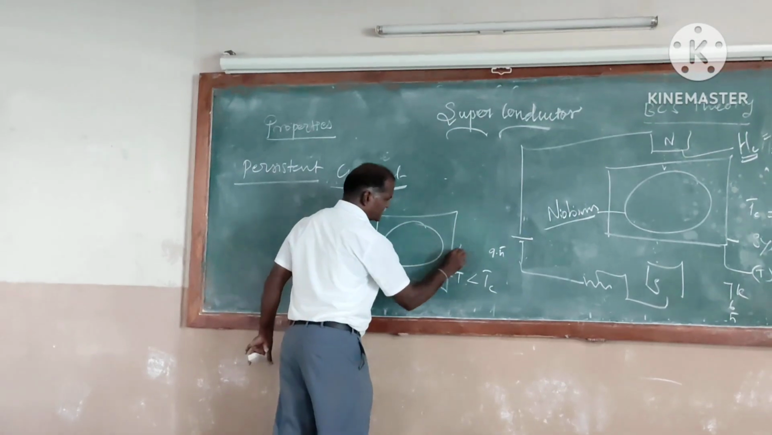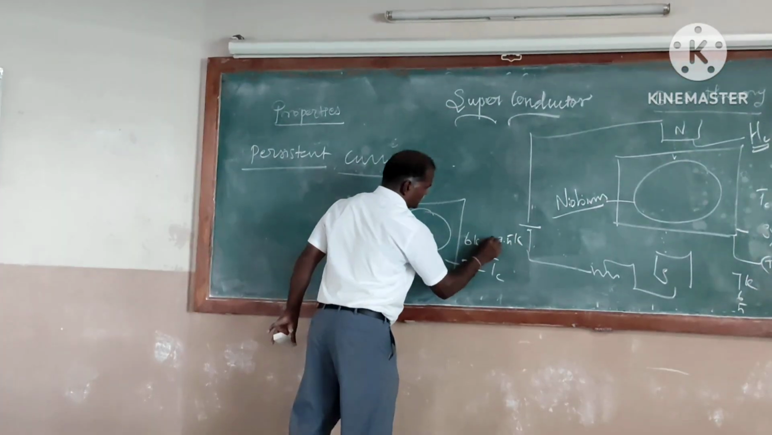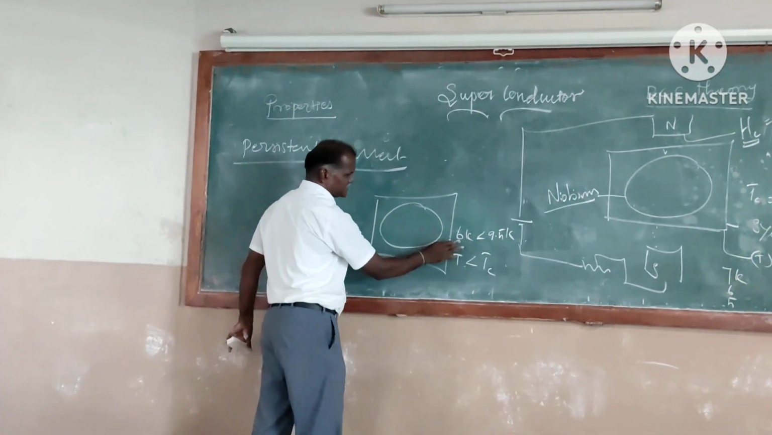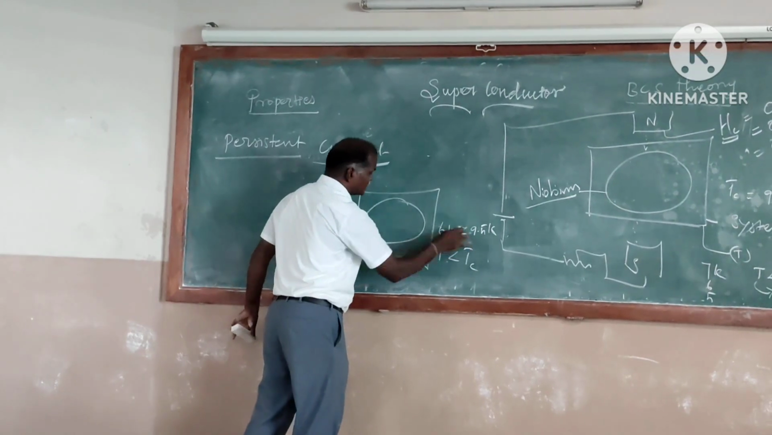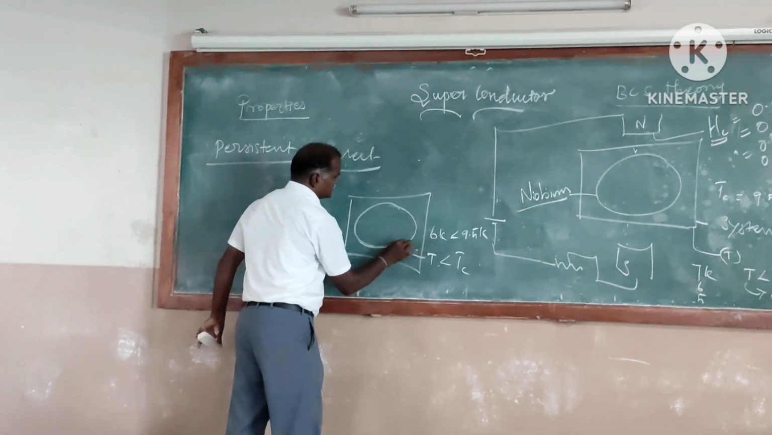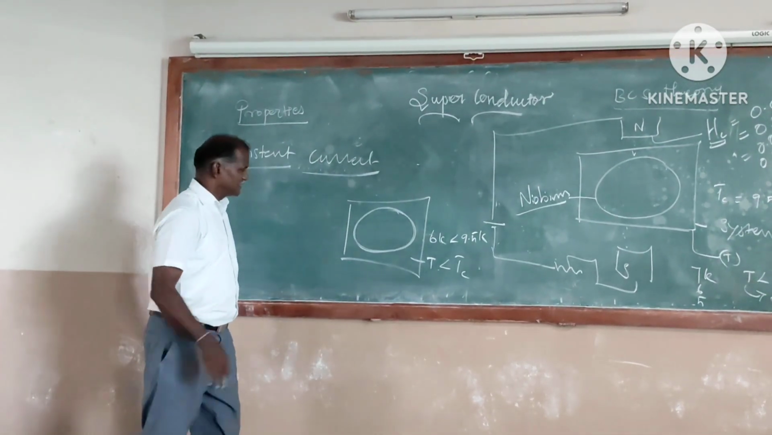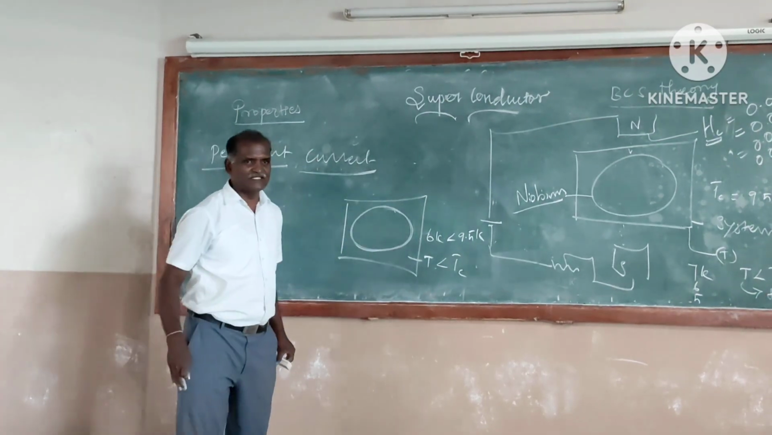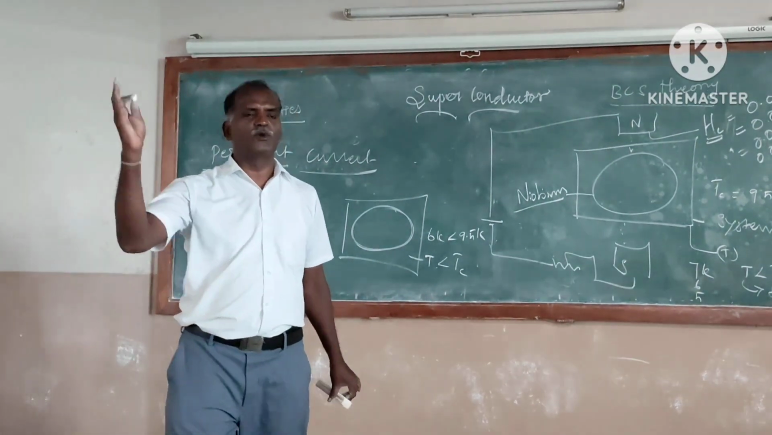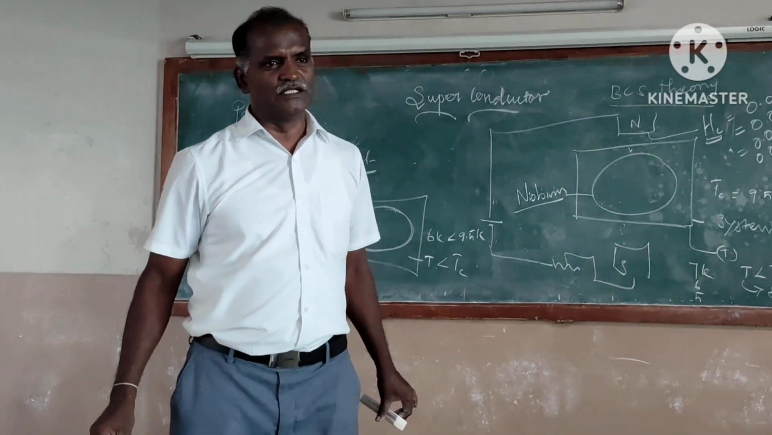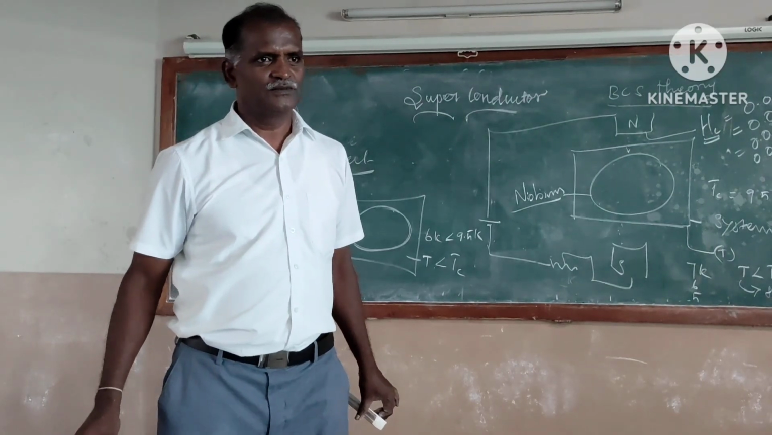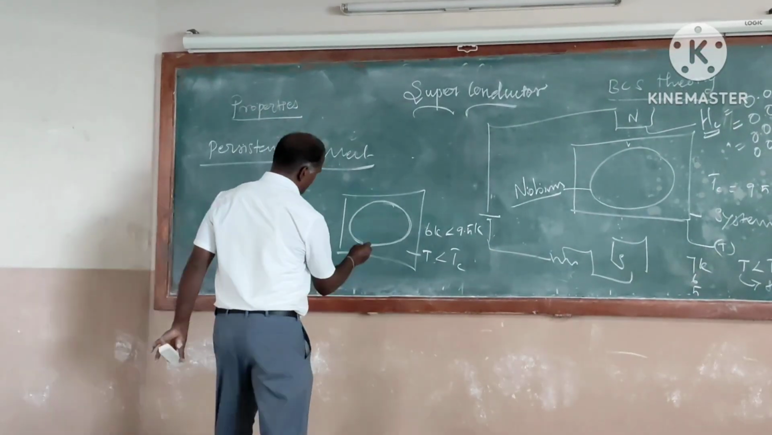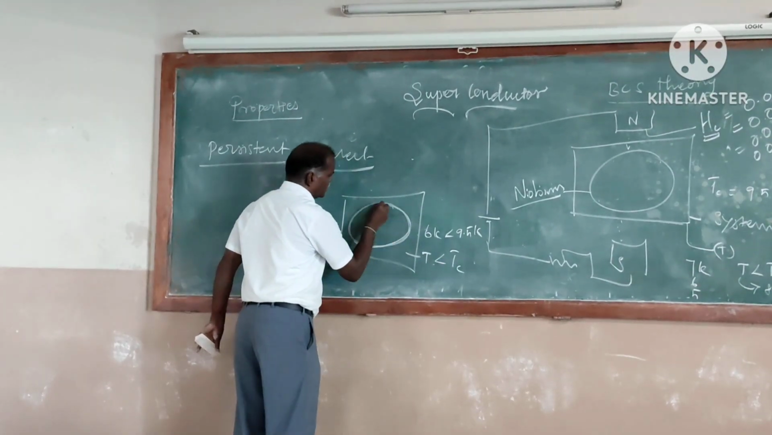Let the maintaining temperature be 6 K, which is less than 9.5 K. So the niobium ring is in the superconducting state. Now, once current is induced in this ring, the current will persist for more than n years, because once the current is induced, it will go on.